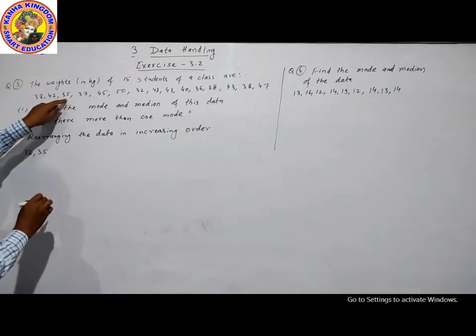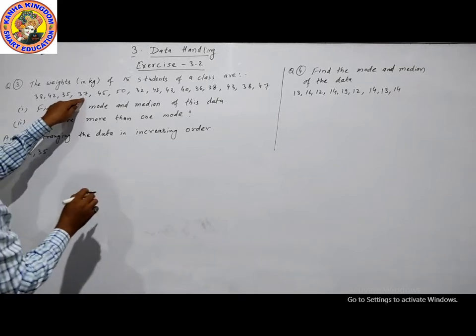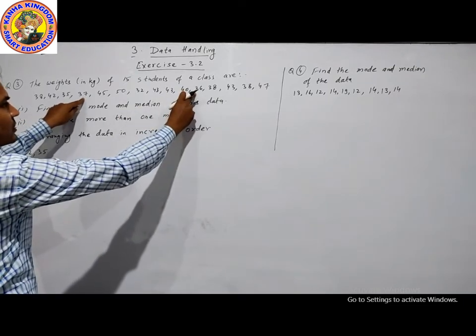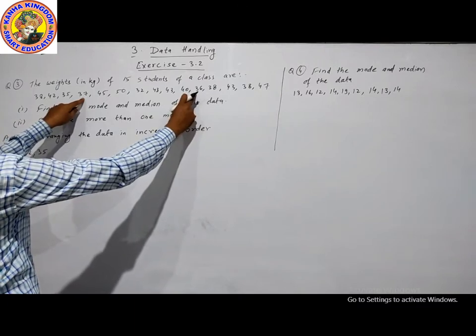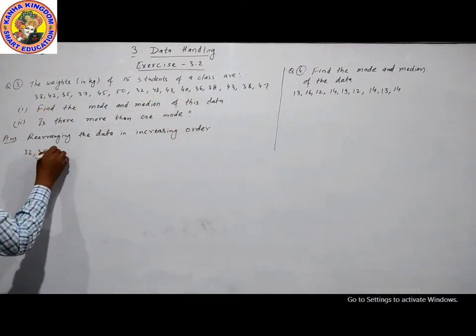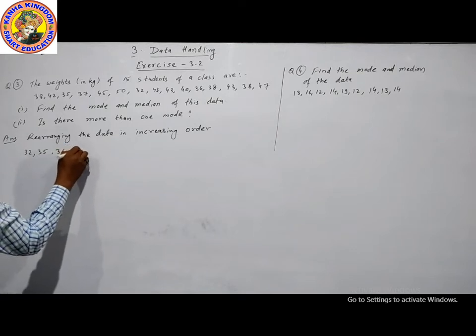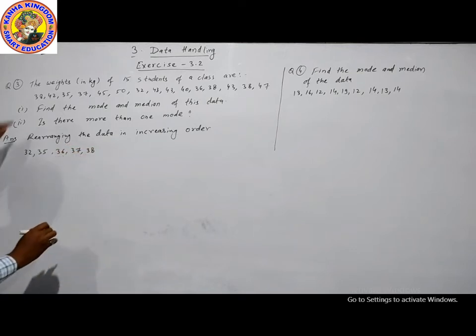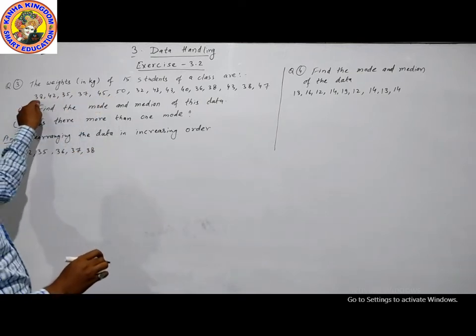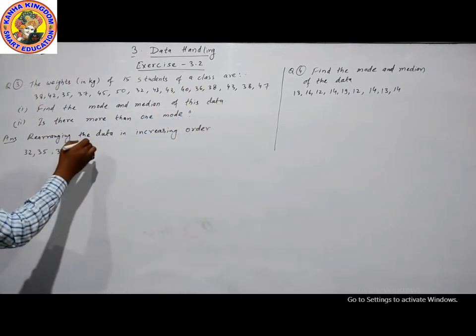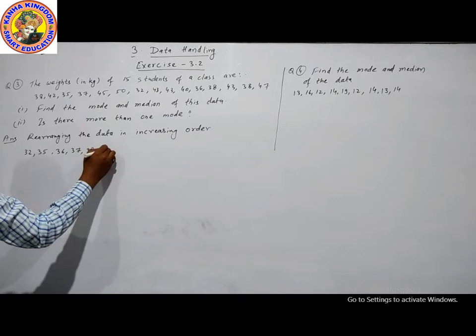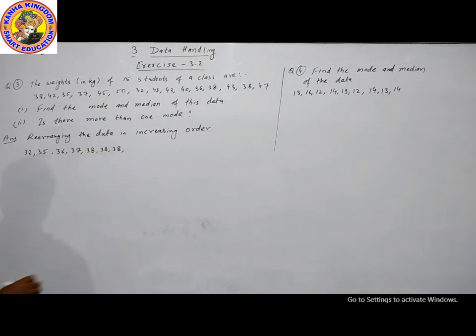After 35 there is 36 and 37. 36 is one time, 37 is one time. Now 38. 38 is 3 times: 38, 38, 38.